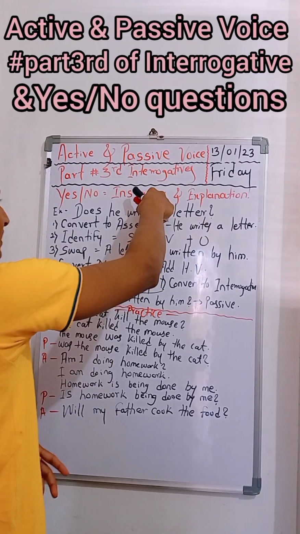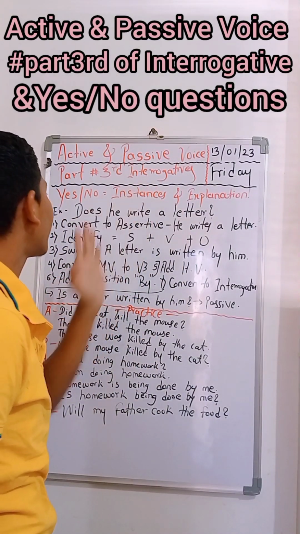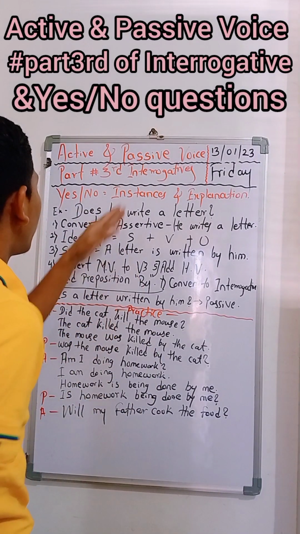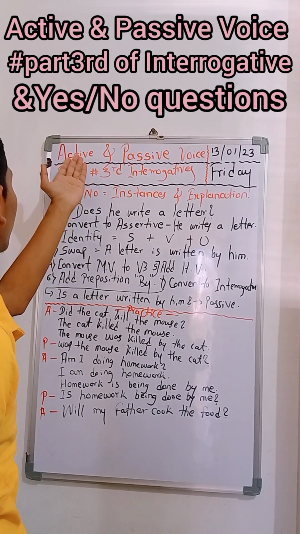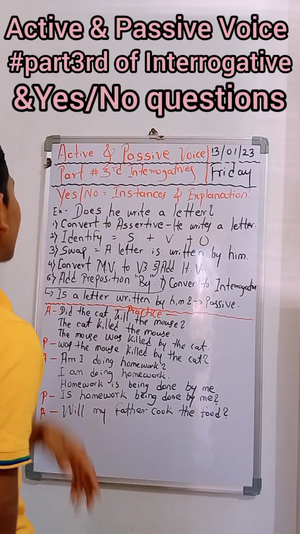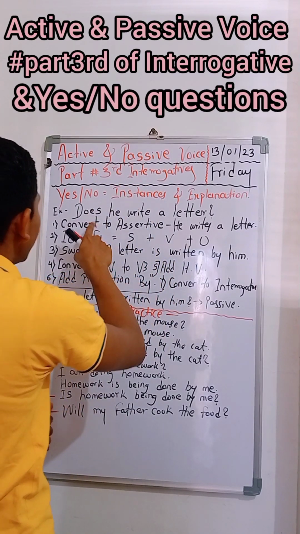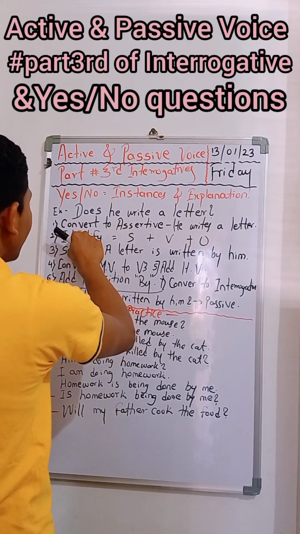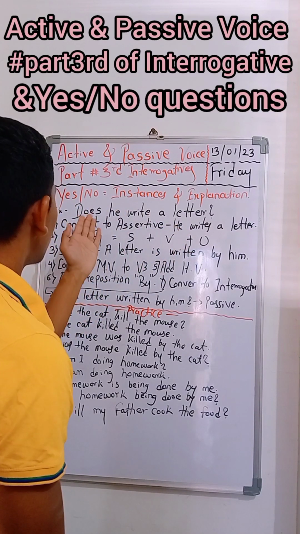For instance, I mentioned here, does he write a letter? And here, convert means the first rule of active to passive tells that while transforming the yes-no type of question to passive, it is: does he write a letter. This is the example, and here the first rule tells us to convert to assertive.